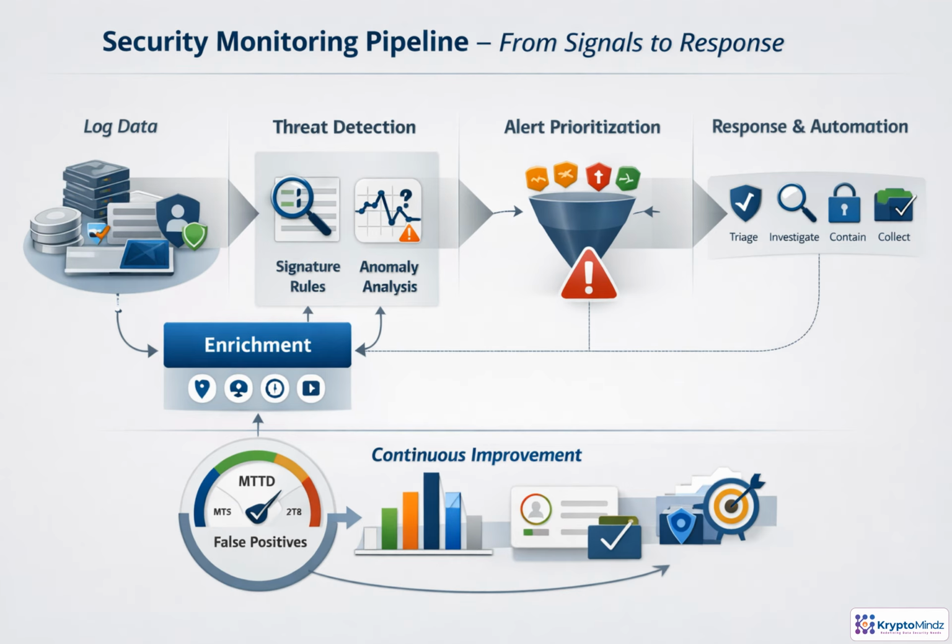Security monitoring starts with raw telemetry, but logs are rarely actionable on their own. First, enrich each event with identity, device posture, data sensitivity, location, business context, and asset criticality. Then combine signature rules for known threats with analytics that spot unusual access, token use, retrieval, or tool behavior. Prioritization separates noise from high-confidence risk. Those alerts flow into response workflows for triage, investigation, containment, and evidence collection. Metrics like MTTD, MTTR, false positives, and coverage help tune the pipeline.